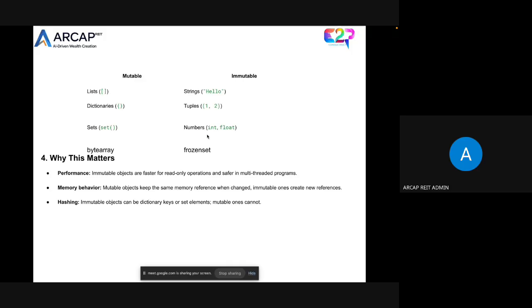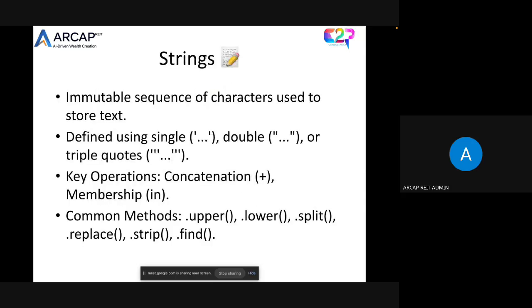Then strings, tuples, numbers, all these are immutable. That means we cannot update the content. We can create a new object instead. But list, dictionary, set, all these we can change. Strings are an immutable sequence of characters. Coming to immutability, strings come under the immutable. That means you cannot change the content of the string. Instead, we can create a new string.